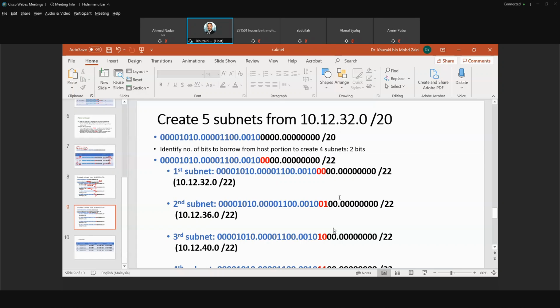First, what is the first step? You need to identify whether the given IP address is a network address or not, right? In this case we simplify: this is a network address, /20. So how many bits do you need to borrow to create 5 subnets?